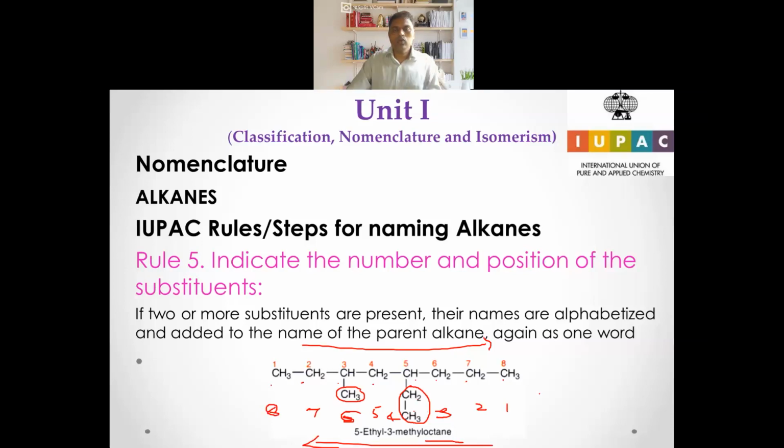Now we have to choose the numbering which gives the first group the lowest number. So the group which is attached, the first group we are trying to name, should have the lowest number.